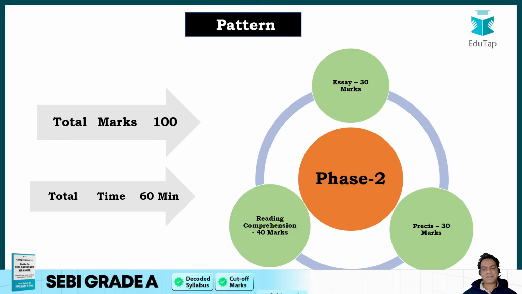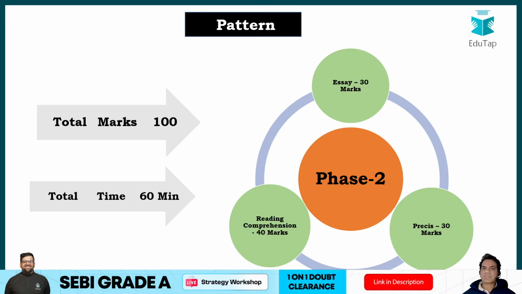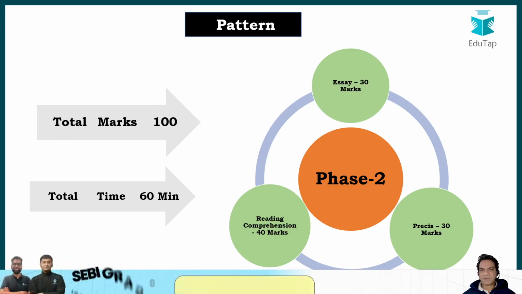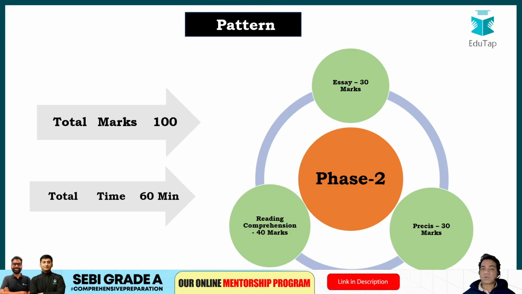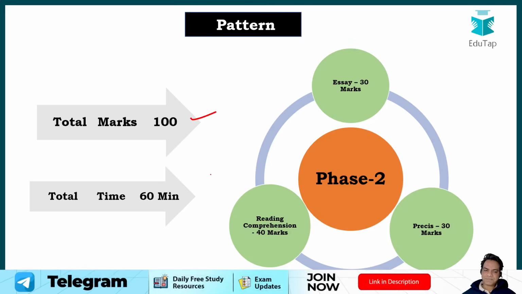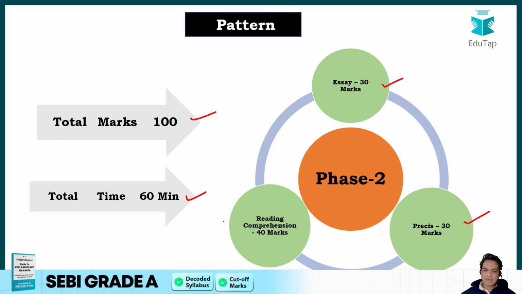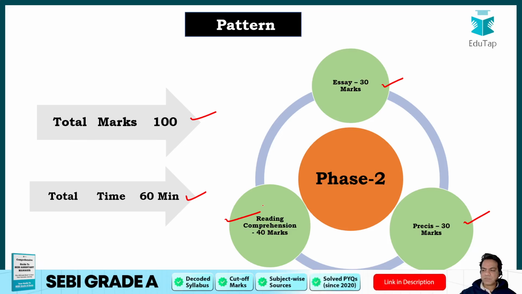First of all, let's understand the pattern of descriptive English. Descriptive English is a very scoring section in your Phase 2 exam guys. Why? Because you just have to write and execute your answers within the time frame that you are given, and you can score very high out of 100 marks. The total weightage of the descriptive English paper is 100 marks, and you'll have 60 minutes, only 1 hour, to complete 3 answers. The first question is essay writing, worth 30 marks. Second is Precis writing, again worth 30 marks. And third is reading comprehension, worth 40 marks.